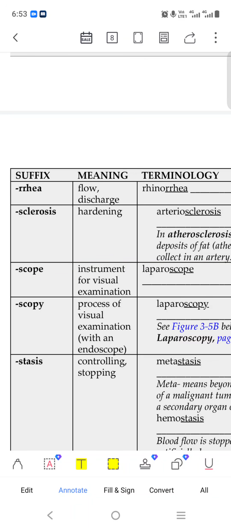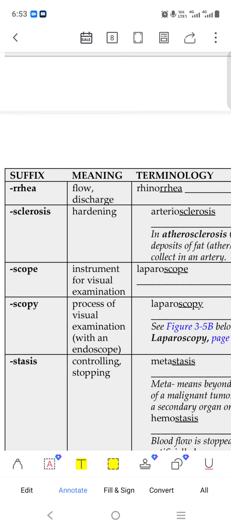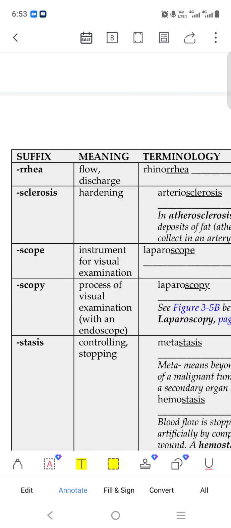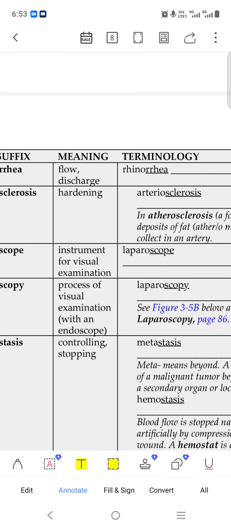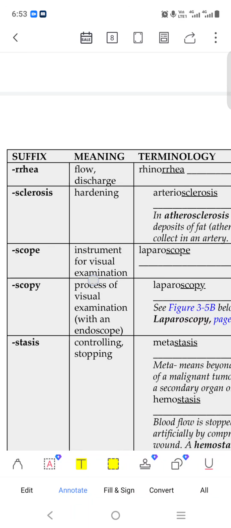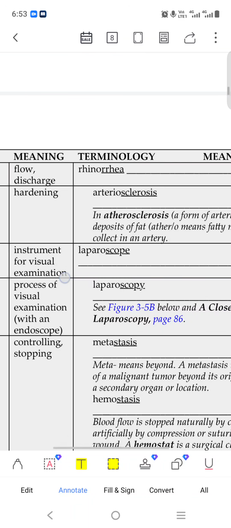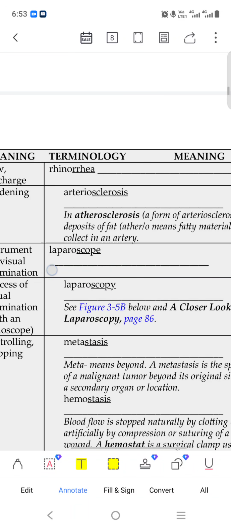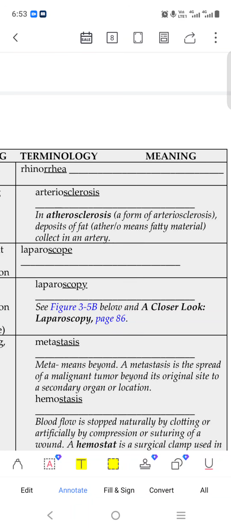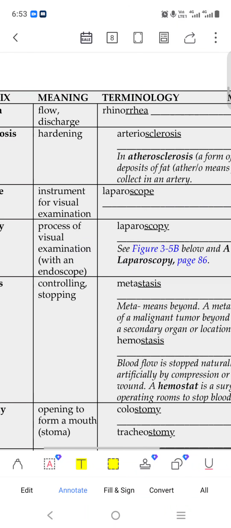Rhea means flow, discharge. Rhea means continuously something comes out, like fluid from any area, or a pus kind of thing. Pus comes out from any damaged area. Sclerosis is like hardening. Okay, it is a hard area. Sclerosis means hard, that area becomes hard. So arteriosclerosis means the artery becomes hard. Atherosclerosis means our vessels become hard, like deposition of fatty material in that area.